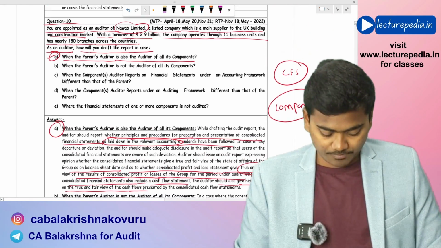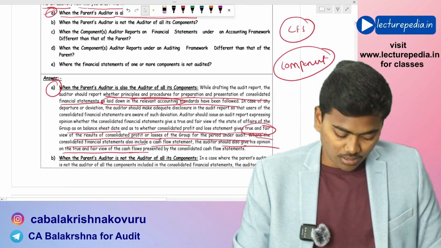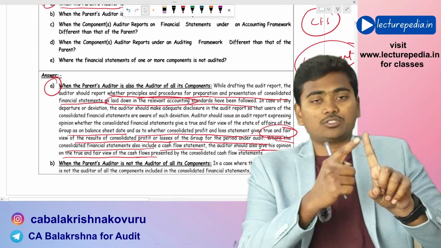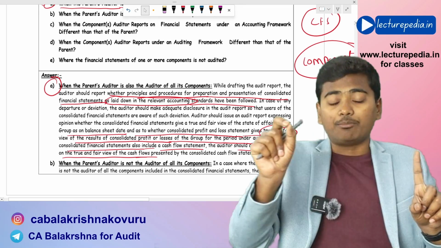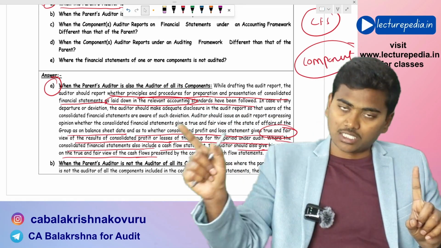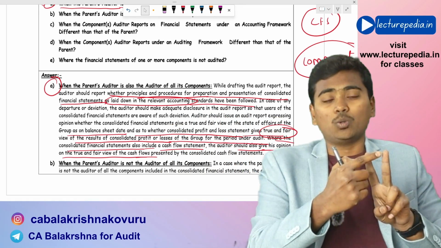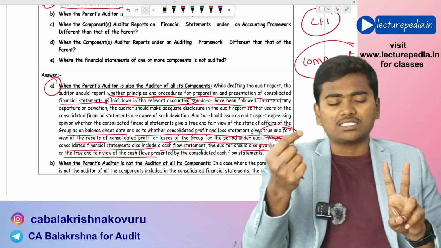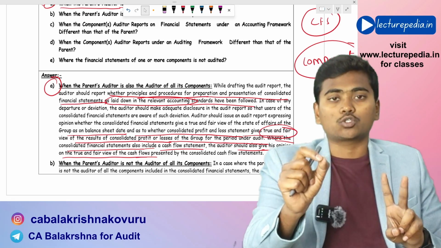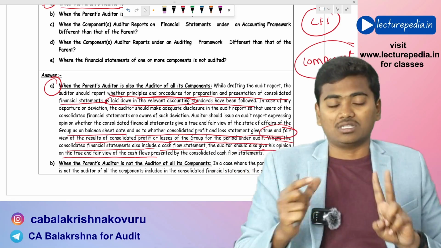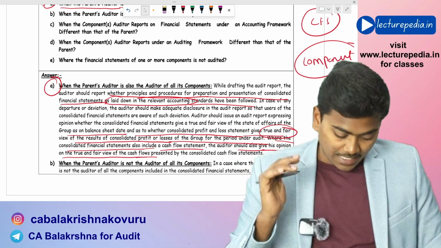See, in the first scenario, 2 points. First, whether consolidated financial statements have been prepared as per the applicable accounting policies and procedures or not. That is the first point. Next, true and fair view, whether the consolidated balance sheet, consolidated P&L, and consolidated cash flows are showing a true and fair view or not. These 2 points have to be reported.